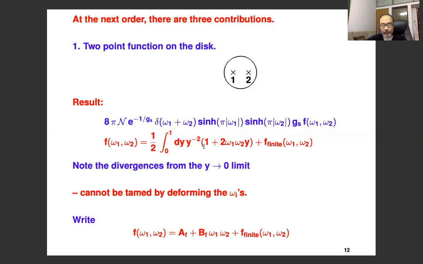So at this stage, we will do the best we can. We'll just parameterize this. You see that first term is independent of energy. I'll write this as a constant AF. And then I'll write this as another constant BF times omega 1 omega 2. That's also divergent. This is in fact logarithmically divergent. And then F finite, I'll leave as it is.